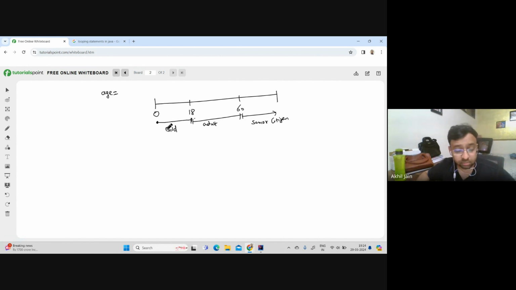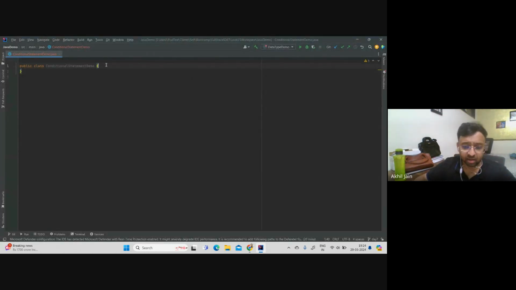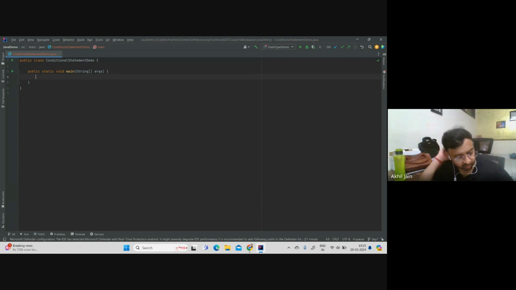Now, how can we write a program for this? The one input is this age, which I would be accepting from a user. Once the user provides an input, I just have to print child, adult, or senior citizen according to the value. How will I do it? Let's try to see it first without using if else, and what challenges we may face. For this, I will create a main method so that I can get the entry point to my class, public static void main.